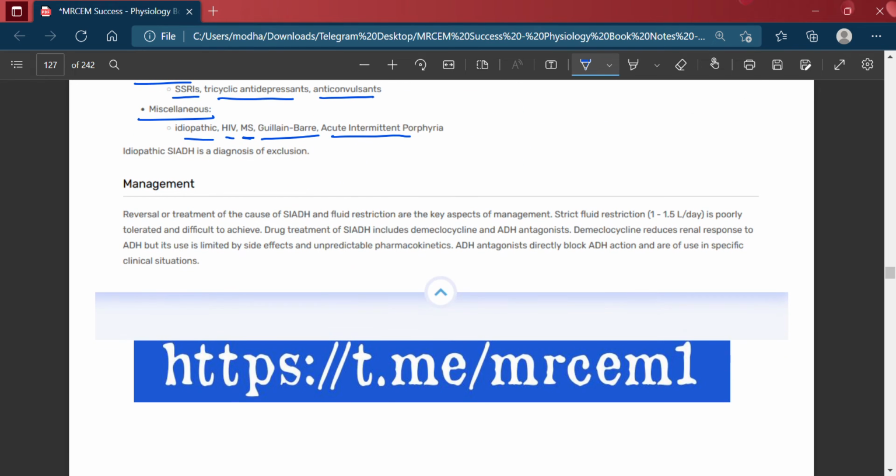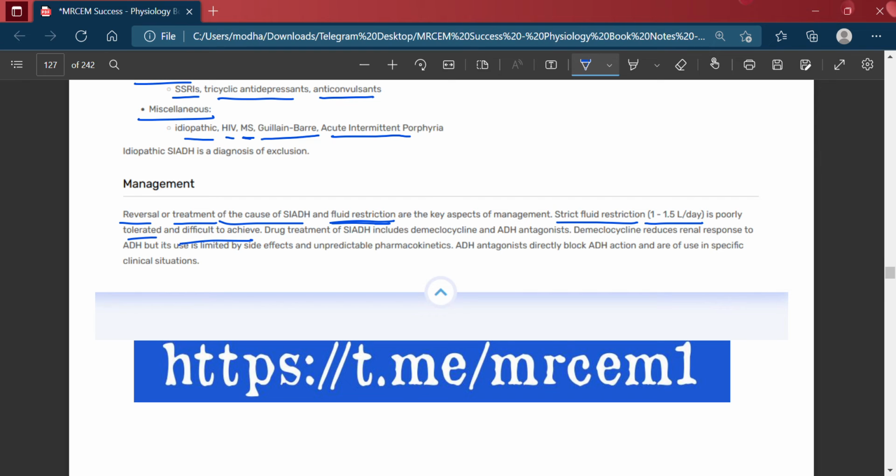Then management: reversal or treatment of the cause of SIADH and fluid restriction are the key aspects of management. We have to stop giving fluid to the patient. Strict fluid restriction, 1 to 1.5 liters per day only, is poorly tolerated and difficult to achieve.